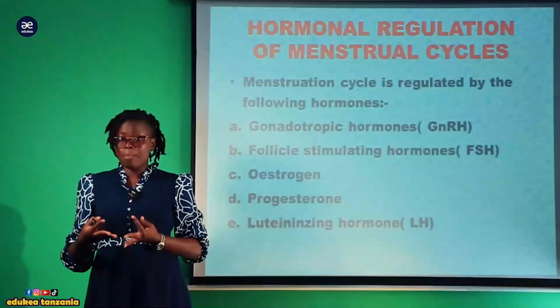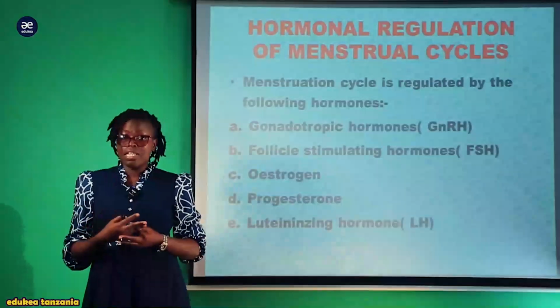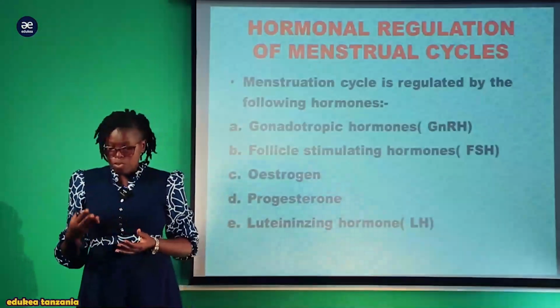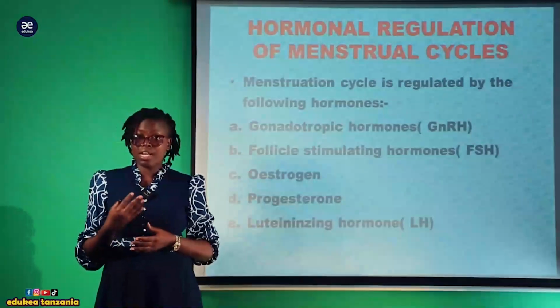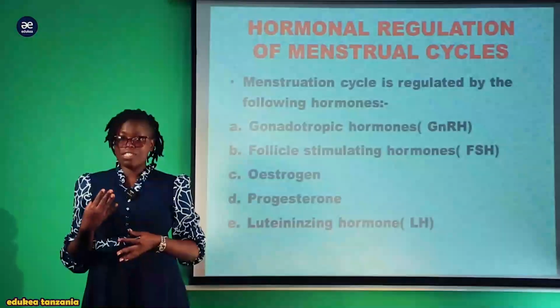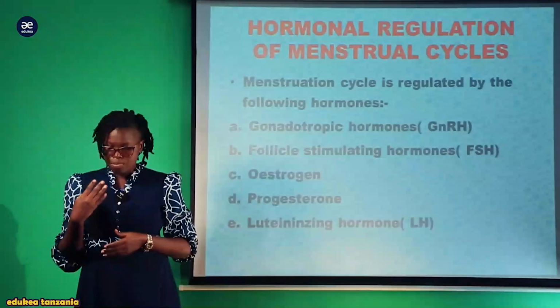Menstruation inatokea pale ambapo kumekuwepo na unsuccessful fertilization. In case two mates or couples meet na isiwepo successful fertilization of the egg released during ovulation katika fallopian tube, inapelekea menstruation. Kunakuwa na discharge ya this egg, uterine wall pamoja na mucus through the vagina, na hivyo mtu anakuwa na experience ya menstruation.